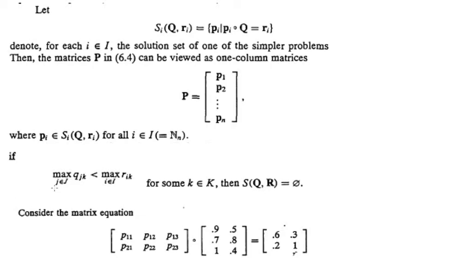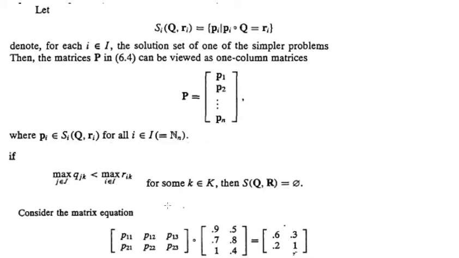Now suppose the maximum of Qjk for j element of J is less than the maximum of Rik for i element of I for some k element of K. Then S(Q,R) equals the null set. That is, there does not exist a solution.